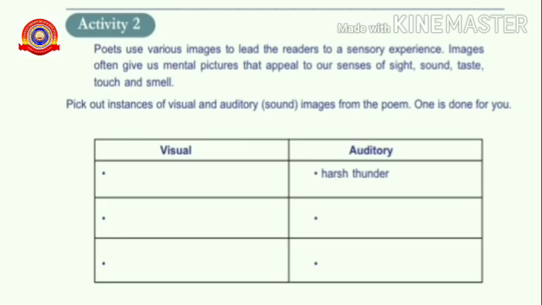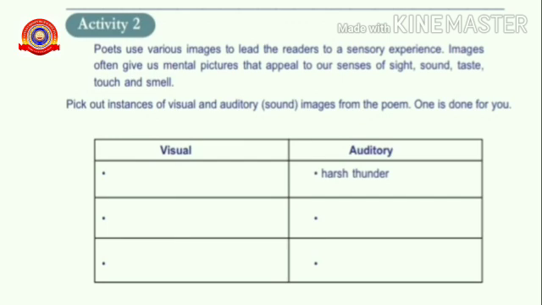Visual images means the image that we can see while reading a poem. So you have to fill the visual images. That means while reading the poem, what all things you can see, that you have to write in the first column. In the second column, auditory images. So you have to write there what all things you can hear while reading this poem.